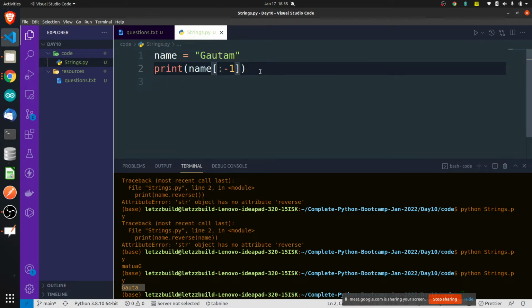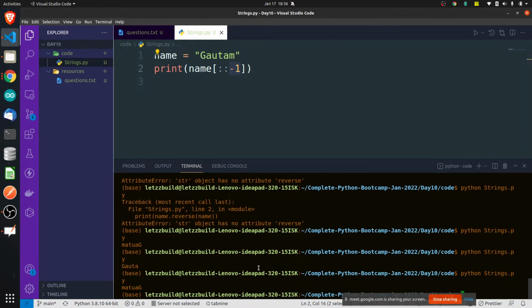So the third parameter is called step. This one actually is used to change the start and the end. Now the start will become m and end will become g. It will print all the letters from start till end, but only the start and the end pointer has shifted. Start is m now and end is g, because we have written minus 1 here. Is this clear?